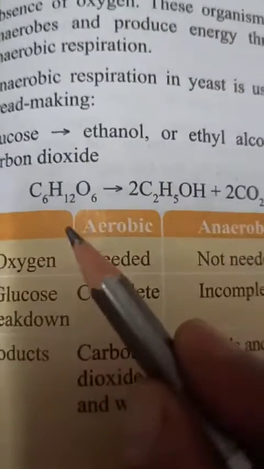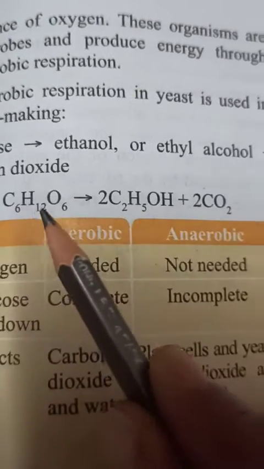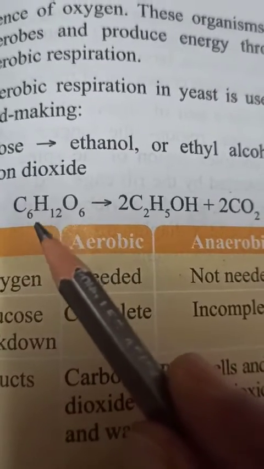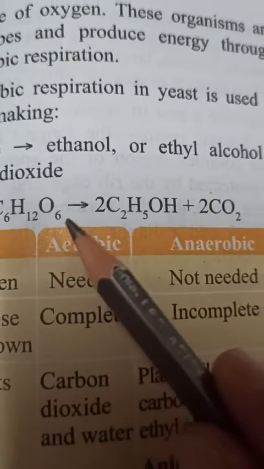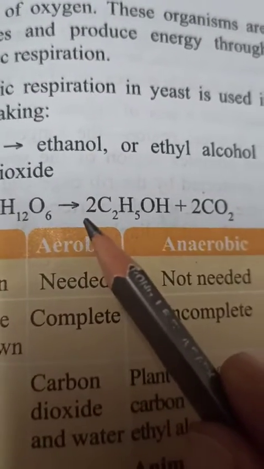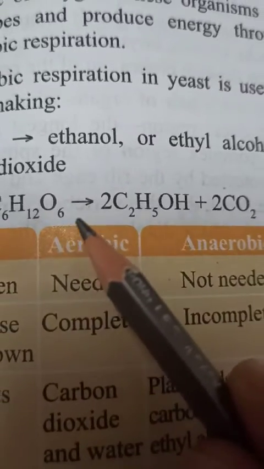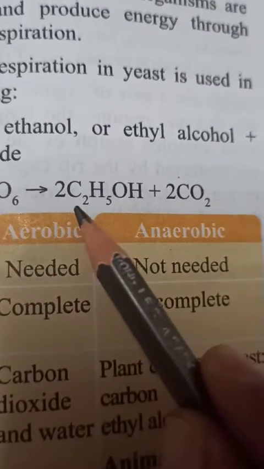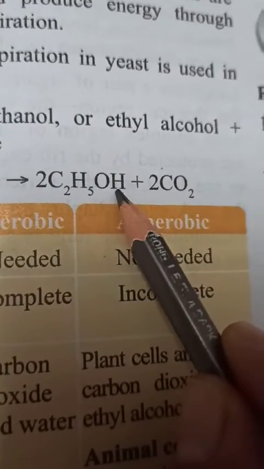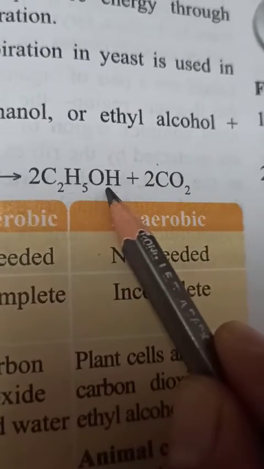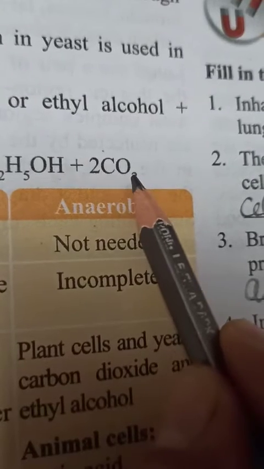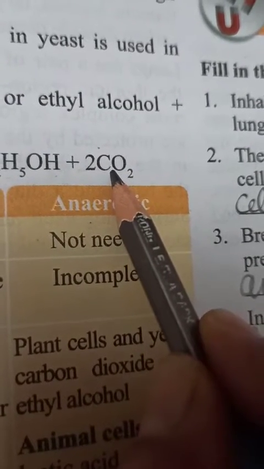Children, you can see in this reaction, as I have explained, this is glucose in the form of food, and when it breaks down without oxygen, it produces ethanol. This is the formula of ethanol, C2H5OH, plus carbon dioxide. CO2 is the formula of carbon dioxide.